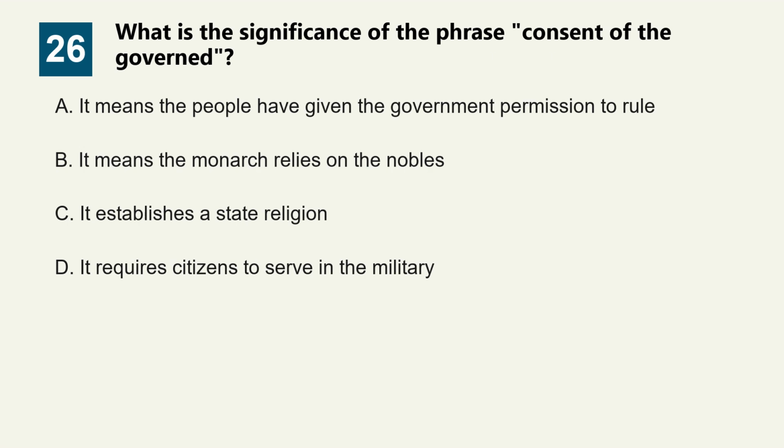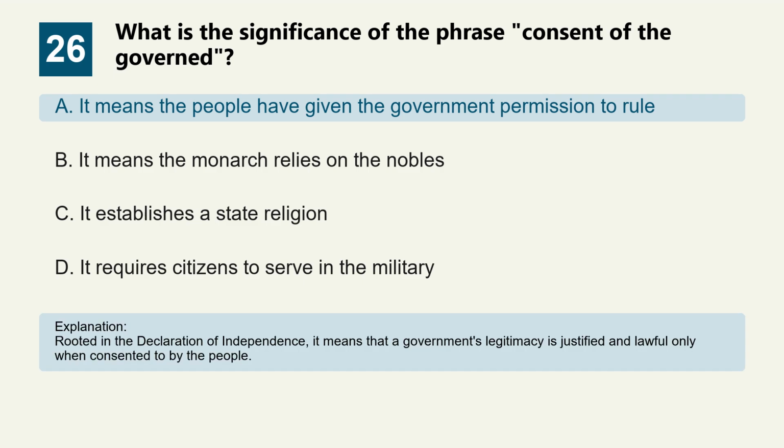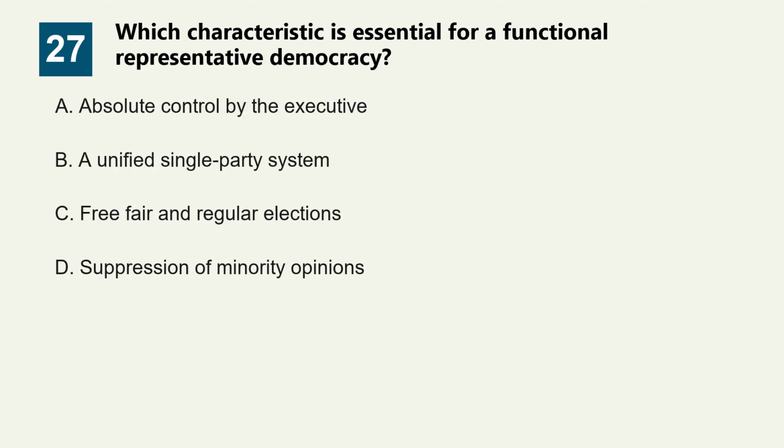Question 26. What is the significance of the phrase consent of the governed? Option A. It means the people have given the government permission to rule. Option B. It means the monarch relies on the nobles. Option C. It establishes a state religion. Option D. It requires citizens to serve in the military. The correct answer is option A. It means the people have given the government permission to rule. Rooted in the Declaration of Independence, it means that a government's legitimacy is justified and lawful only when consented to by the people. Question 27.